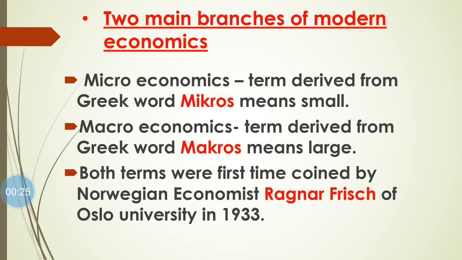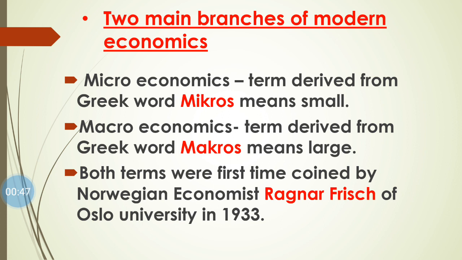The word microeconomics is derived from the Greek word micros, which means small. So microeconomics means when we deal with the individual unit of economy, and when we do study on a small level, that is called microeconomics.